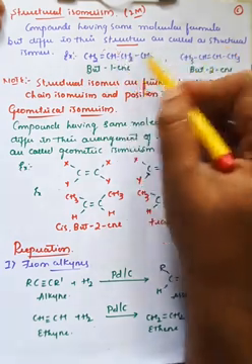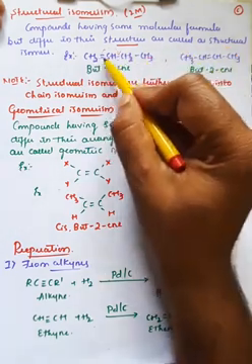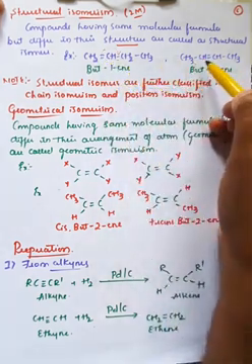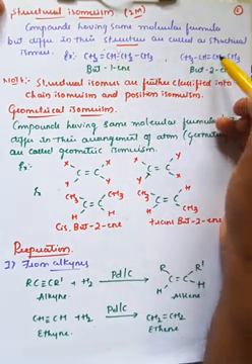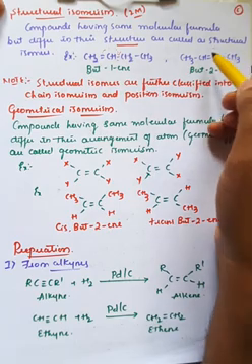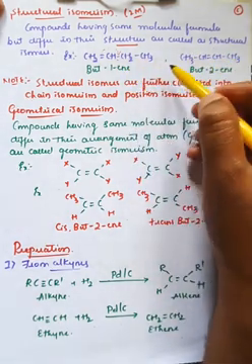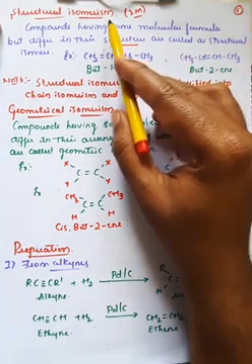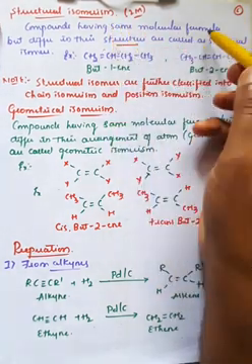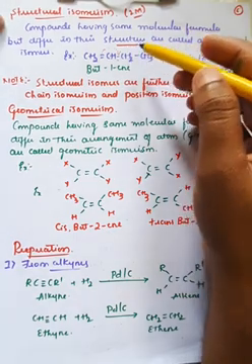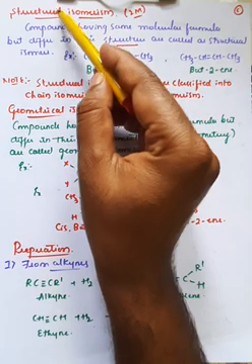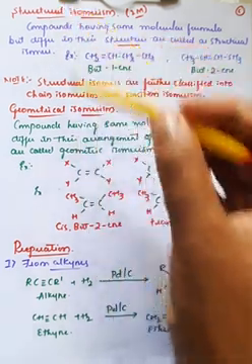When you compare both, there is a double bond between the first and second carbon atoms in one, and in the second example, there is a double bond between the second and third carbon atoms. Therefore, these two are examples of structural isomerism, because structural isomers are compounds which have the same molecular formula but differ in structure. The definition is within the word itself: molecular formula is the same but the structure is different.